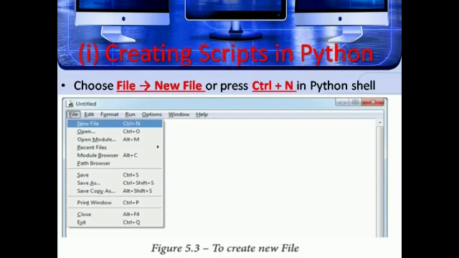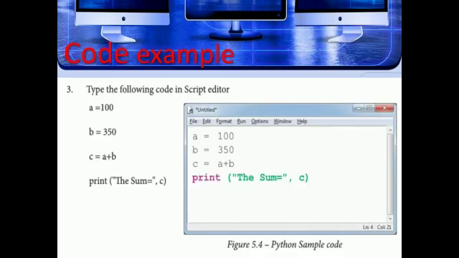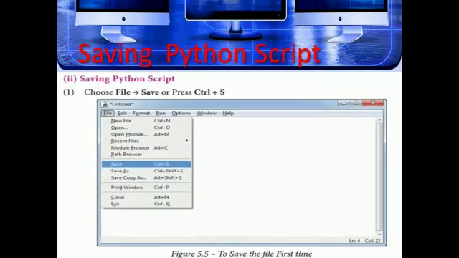After creating scripts in Python, an untitled blank script text editor will be displayed on screen as shown in the figure. Next, type the following code in the script editor. A is equal to 100, B is equal to 350, C is equal to A plus B. Print of the sum, comma.